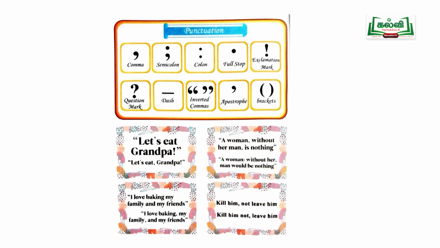So students, now can you know the importance of the punctuation? I will give one more example also. Kill him, not leave him. Kill him not, leave him. Kill him, and not leave him, means you should kill him, you should not leave him from the punishment. Kill him not means that you should not punish him, you should leave him from the punishment. So the comma itself gives a lot of implied meaning in the sentence.